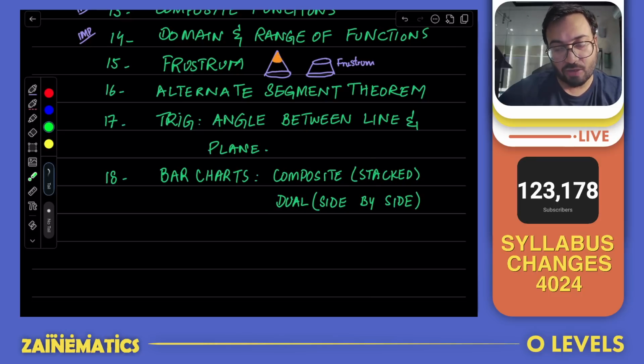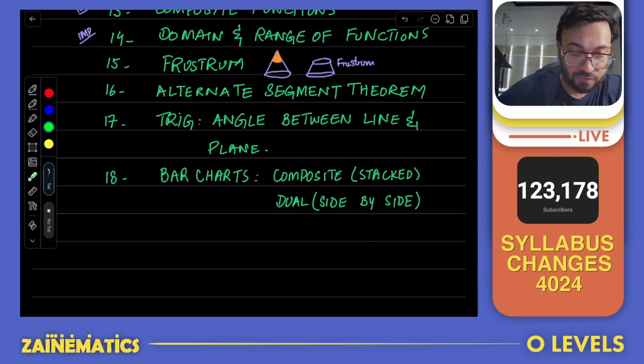But if you see closely, a frustum has two additional surfaces as well. It has two circles, a smaller circle on the top and a bigger circle at the bottom. You have to add them later on as well if you are looking to find the entire surface area of the frustum. So the main idea is you just have to know how the shape is. You don't need to learn new formulas for that.